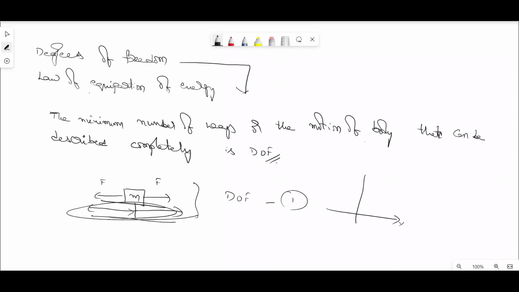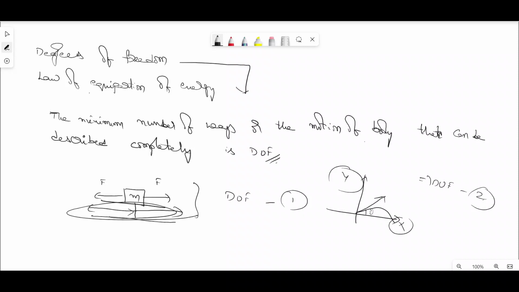Suppose we consider a plane based on the x and y axes, and the body is projected upward at an angle theta such that the body travels like this. Observe that the body is traveling along the x and y plane. Since the body is moving along the x axis as well as the y axis, the degrees of freedom is 2. Why? Because it can move in a two-dimensional way.